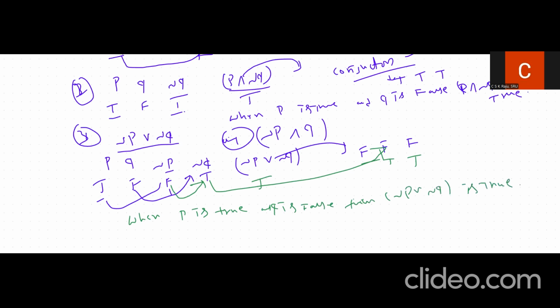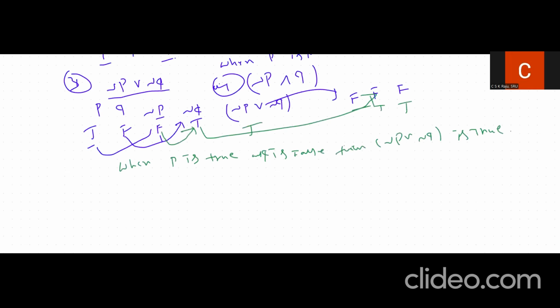When you see this, logical connectors usually play an important role whenever you use some kind of logic in a system, like in electric circuits and all. Most of the time we use this kind of thing. So similarly, we can calculate the other one.